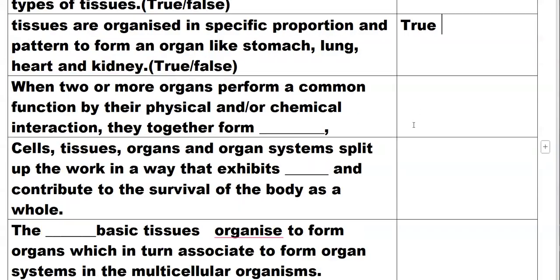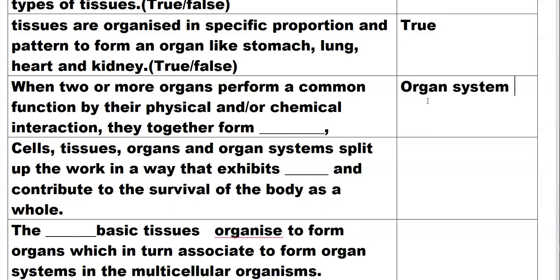When two or more organs perform a common function by their physical and or chemical interaction, they together form an organ system.